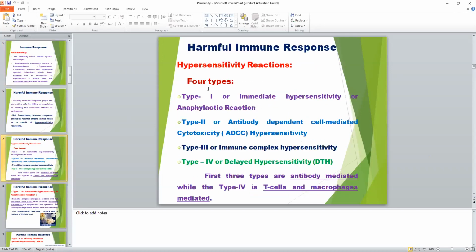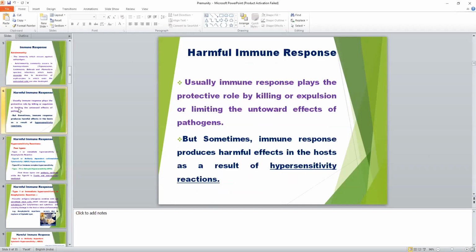Then the next topic is harmful immune response. Harmful immune response means the immune response that occurs by infection of pathogens like bacteria, virus, or parasite is mostly protective or beneficial for the host, by killing, expelling, or limiting the infection of the pathogens, microorganism, or parasite.